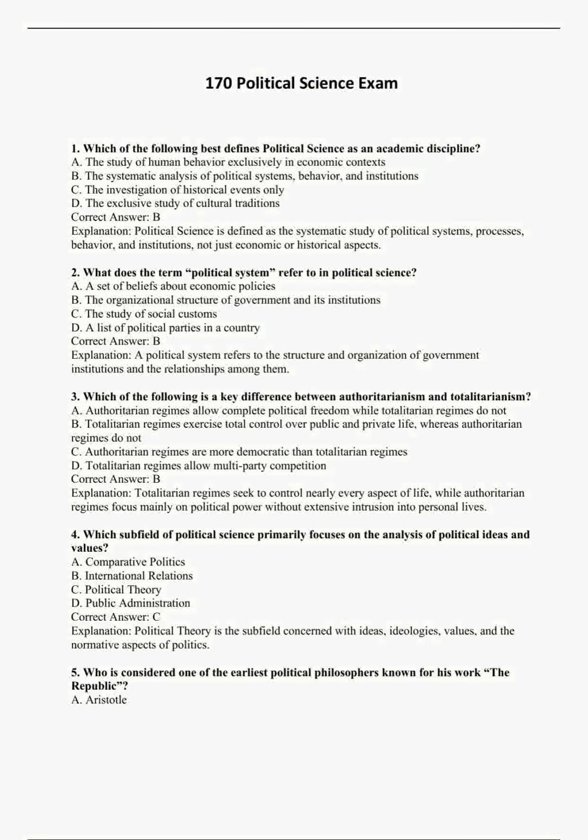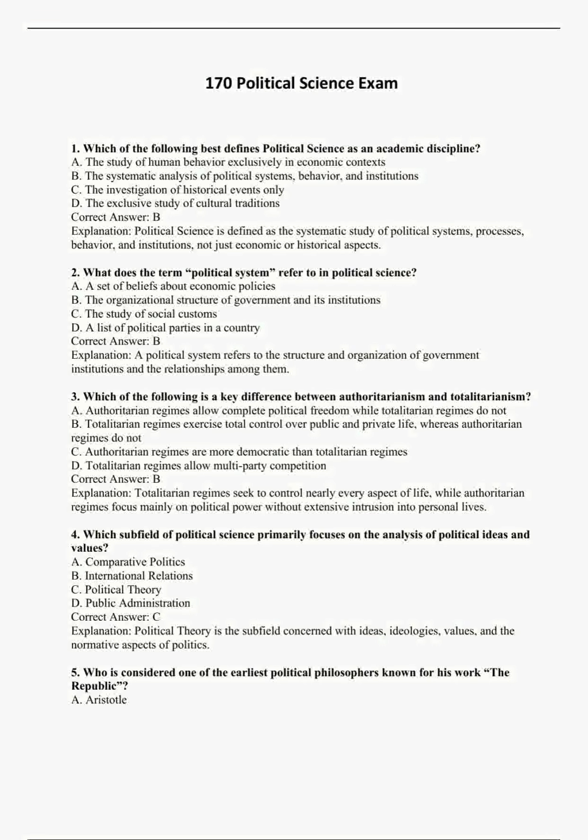Correct answer, B. Explanation. Political science is defined as the systematic study of political systems, processes, behavior, and institutions, not just economic or historical aspects. 2. What does the term political system refer to in political science? A. A set of beliefs about economic policies. B. The organizational structure of government and its institutions. C. The study of social customs. D. A list of political parties in a country.